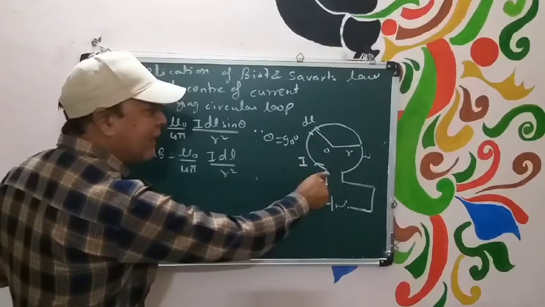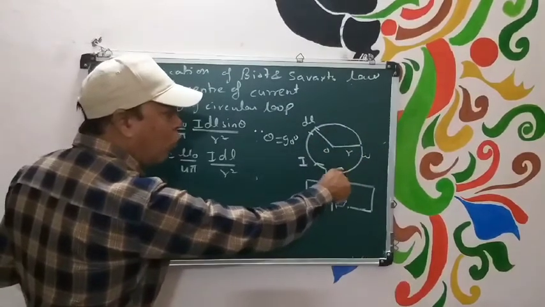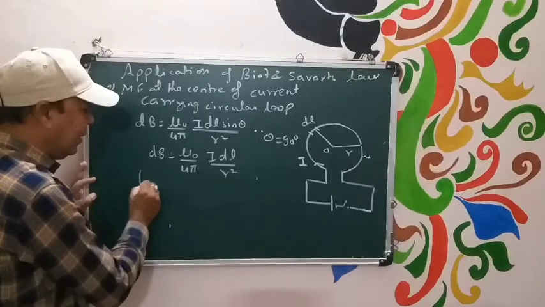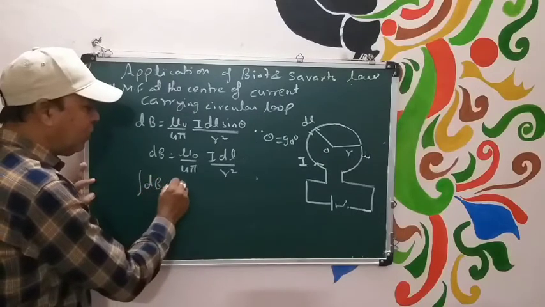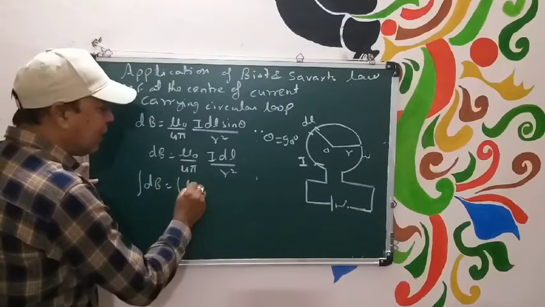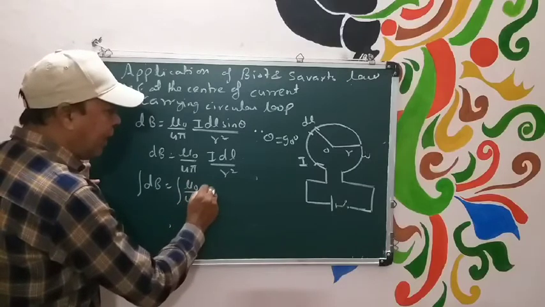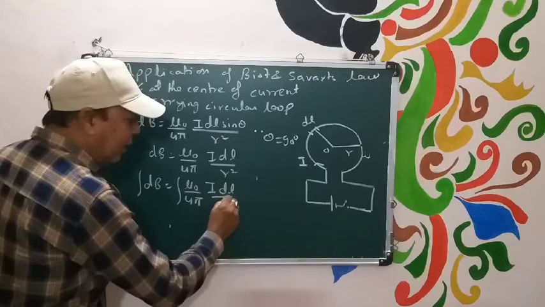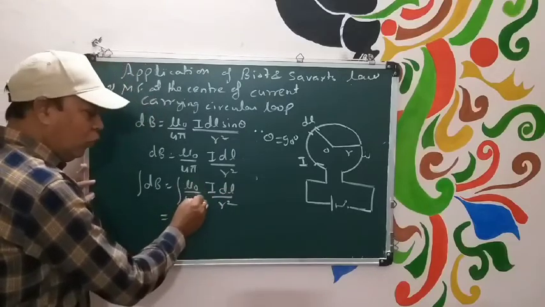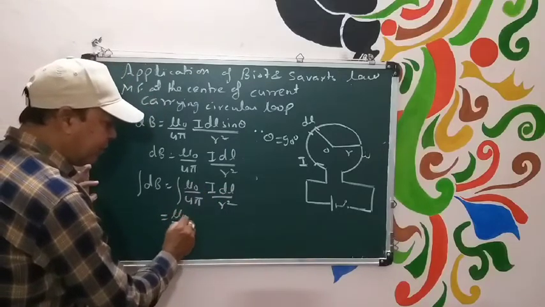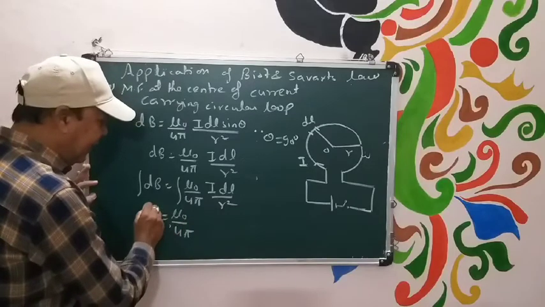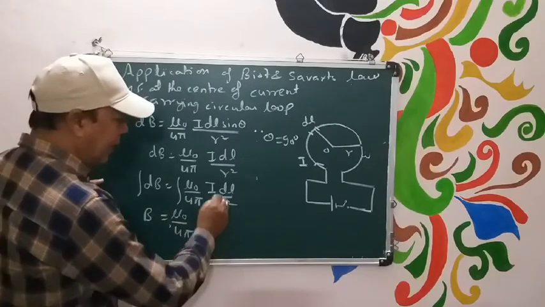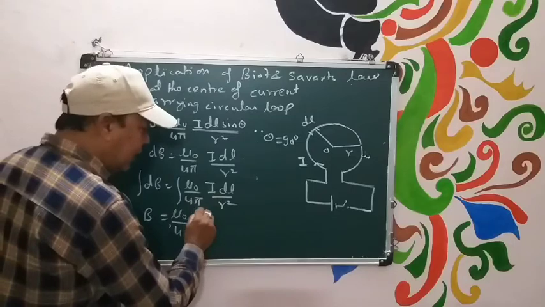If we want to extend this formula for the whole loop, so obviously you will take integration. So integration of dB should be equal to integration of mu naught upon 4 pi I dl by r square. Obviously mu naught upon 4 pi is constant. I is also constant.